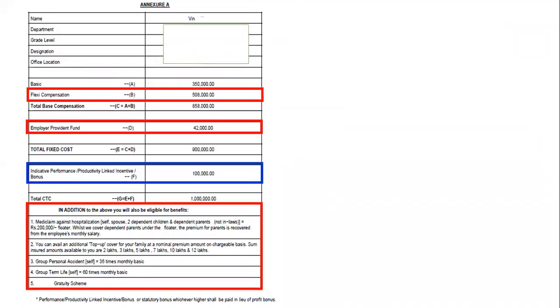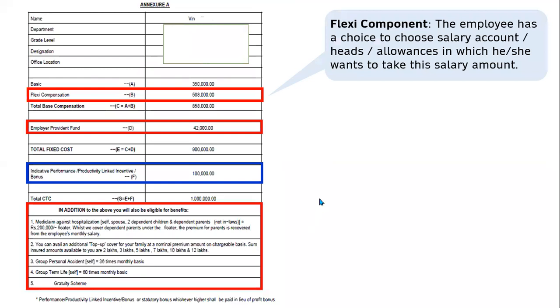This is the last set of offer letter. This is something which is very flexible in nature. You will see that the company is offering 10 lakhs as a total CTC. Out of 10 lakhs, the company has decided 5 lakh 8,000 as the flexible compensation package. Now, the employee has a choice to choose the salary accounts in which the employee wants to take salary, and how much money the employee wants to take is something which the employee would be deciding. Provident fund is part of CTC, which is not limited to 1,800.